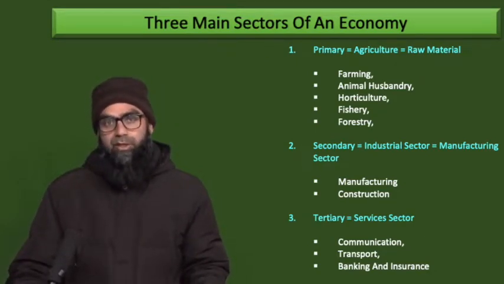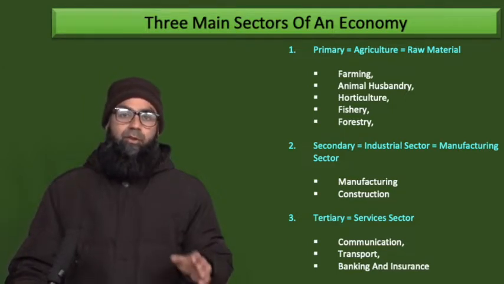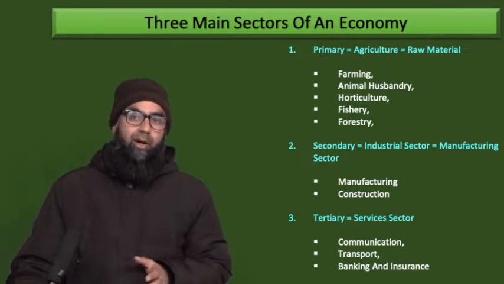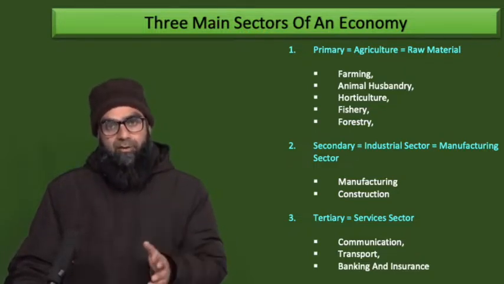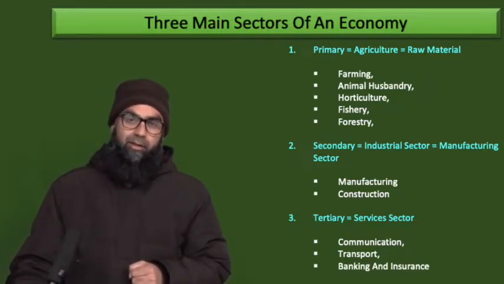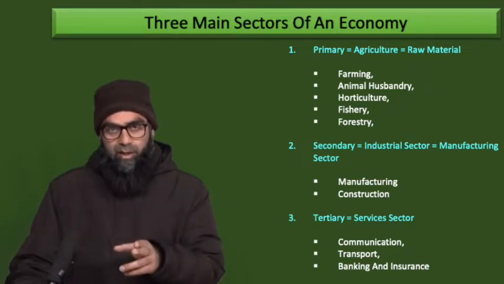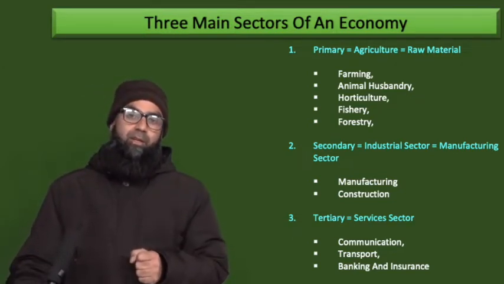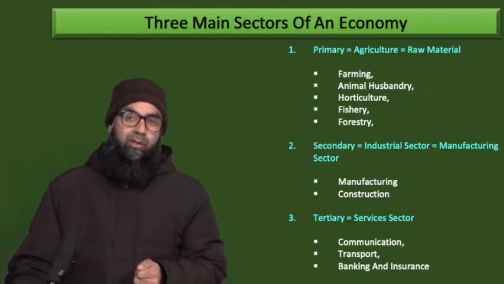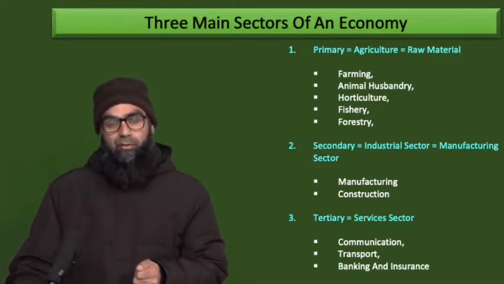This is the traditional classification, and the three sectors are the primary sector, the secondary sector, and the tertiary sector. The primary sector is related with agriculture or natural resources. The secondary sector is related with manufacturing, and the tertiary sector is related with services.